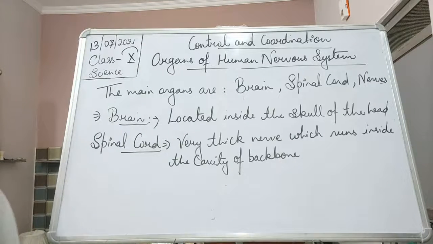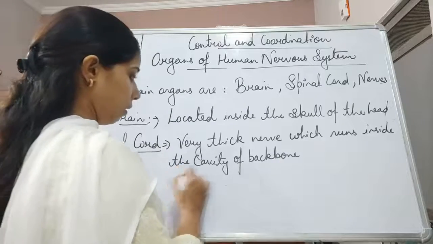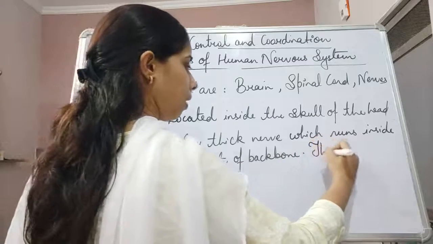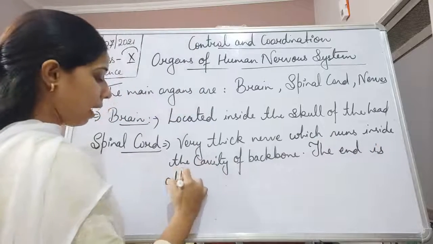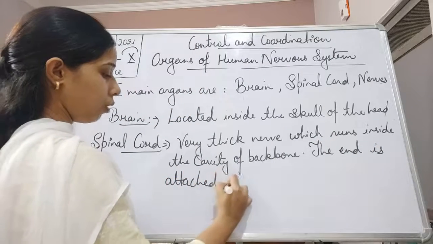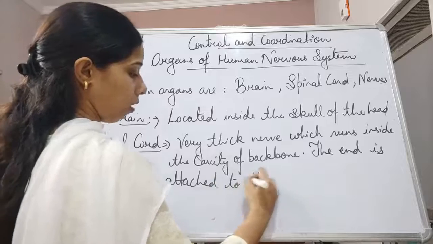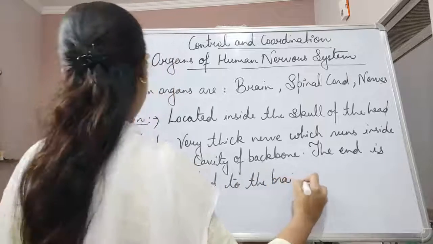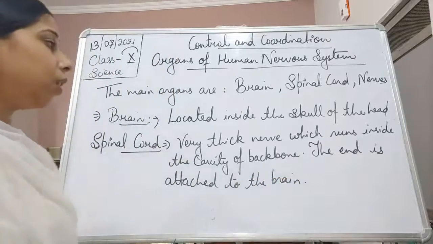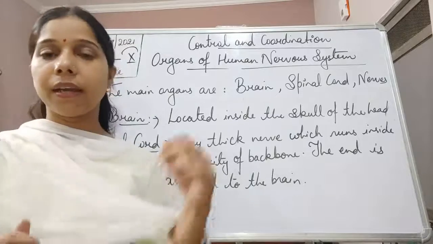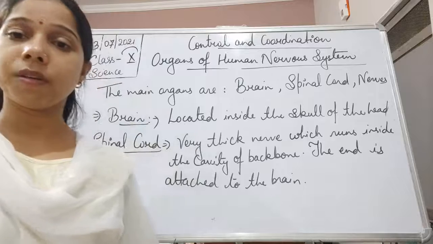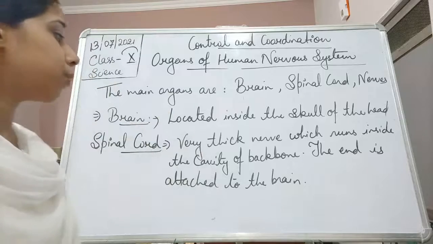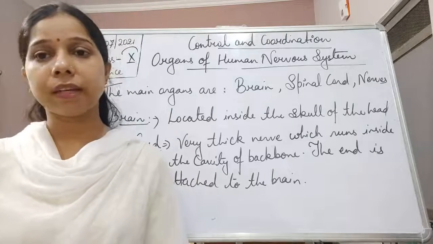The upper end is attached to the brain. So the brain is located inside the skull of the head, and the spinal cord is a thick nerve which runs inside the cavity of the backbone.